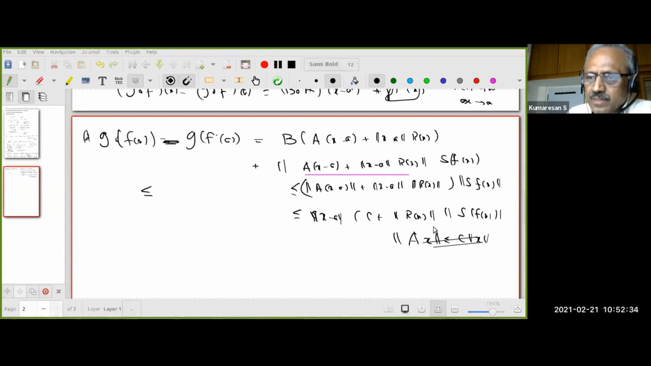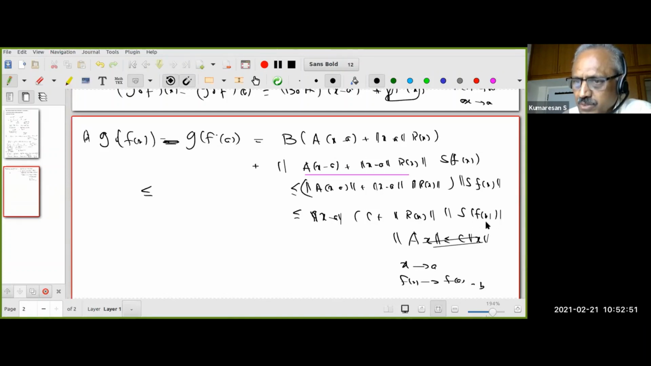Now, let's look at what I know as x goes to a. I know fx goes to fa, because f is differentiable at a, therefore it's continuous at a. That is equal to b. Therefore, as x tends to a, what happens to s of fx? That goes to 0. You understand that? It goes to s of b, which is 0.